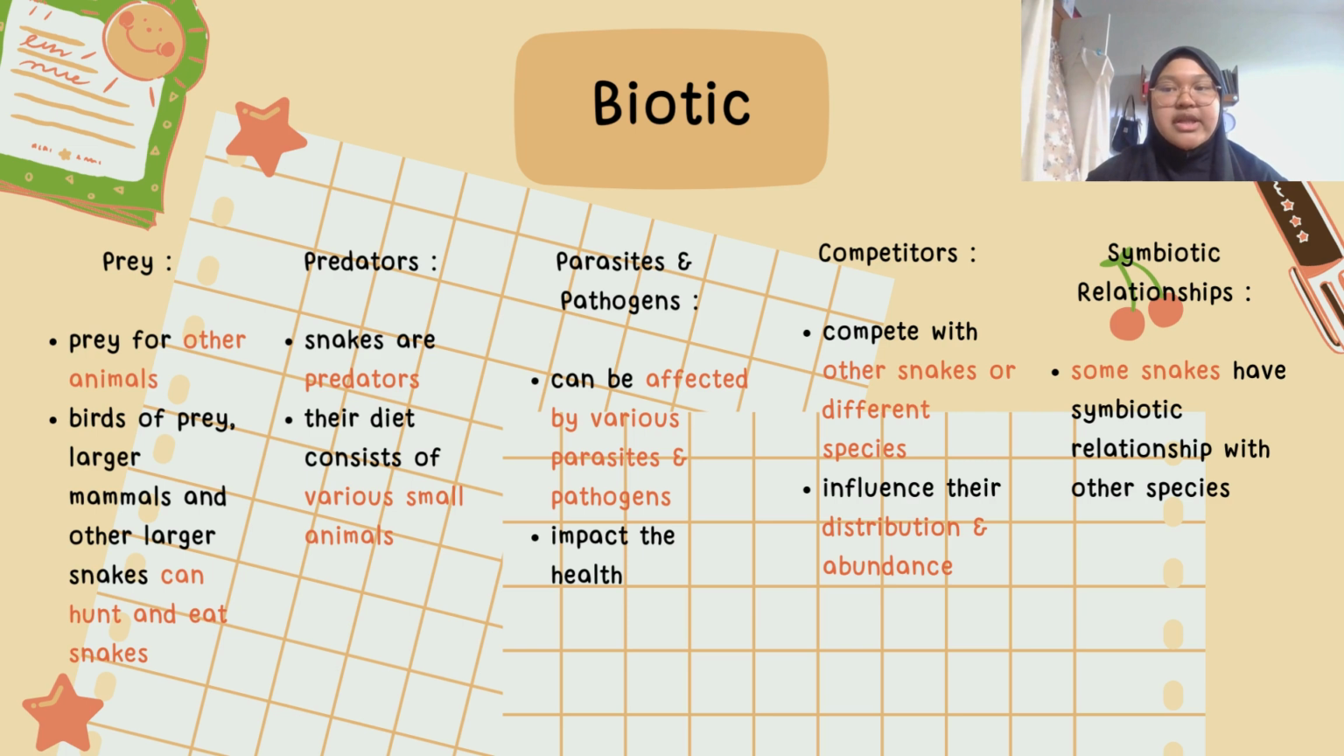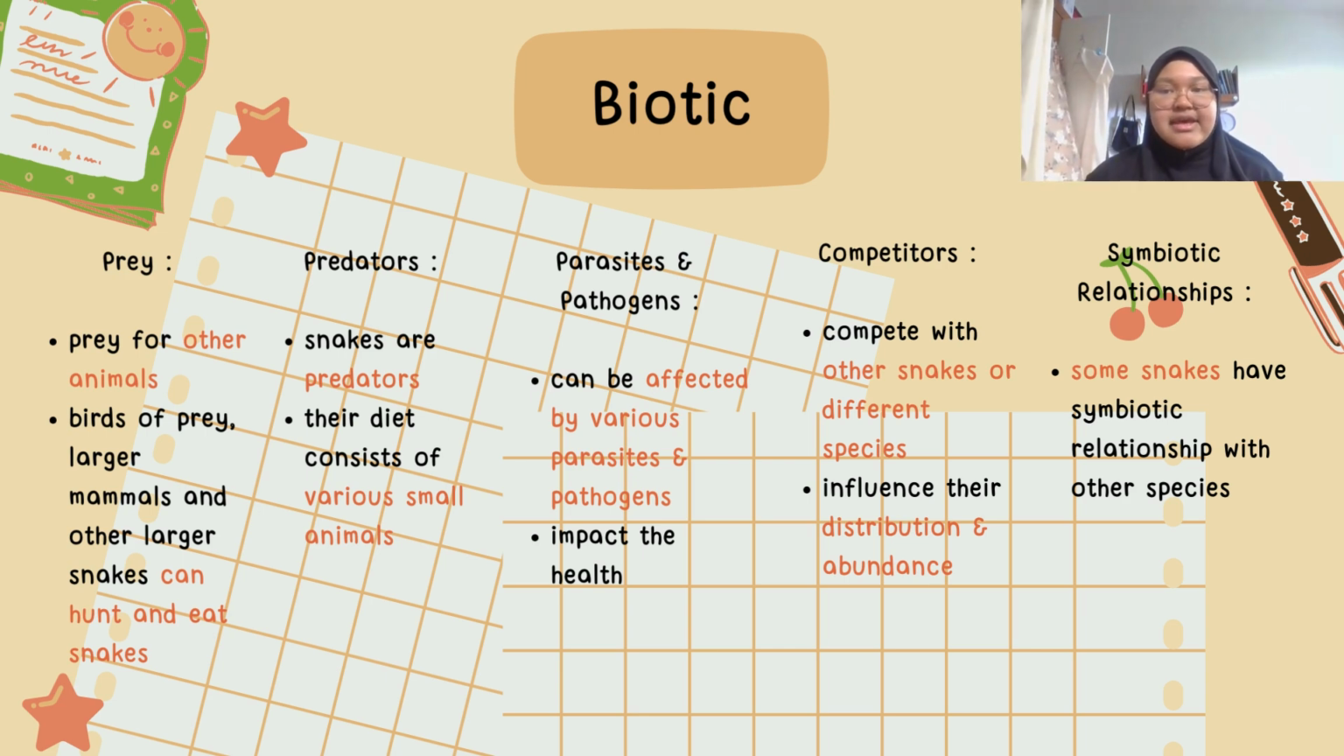Snake is prey for other animals, such as birds of prey, which is eagles and hawks. Larger mammals and other larger snakes can hunt and eat snakes. Second, snakes are predators also. Their diet consists of various small animals.